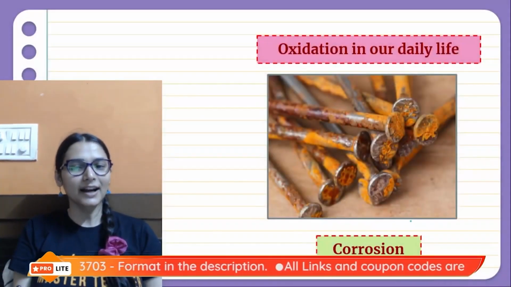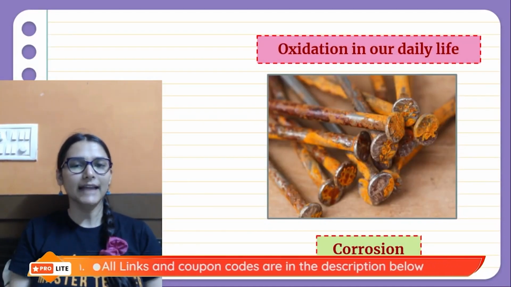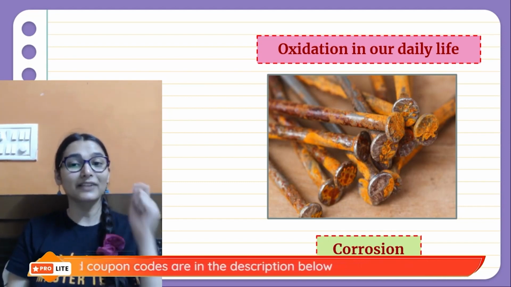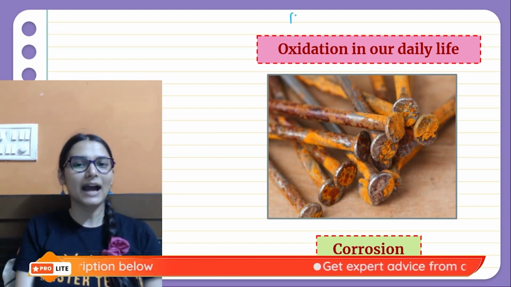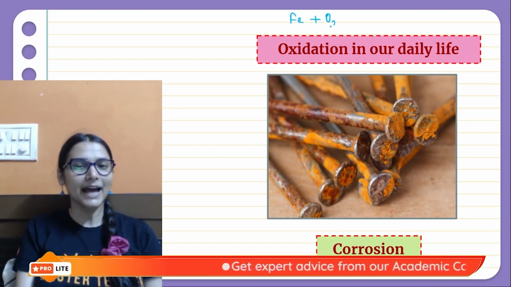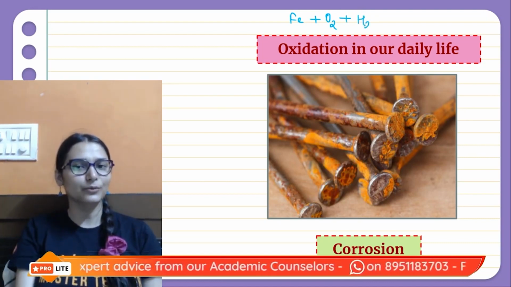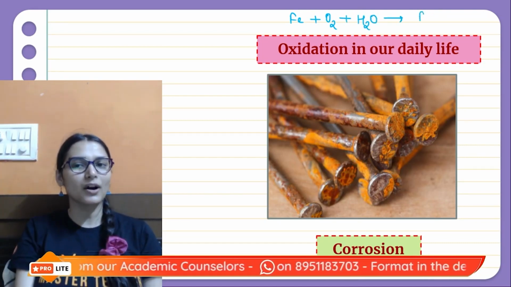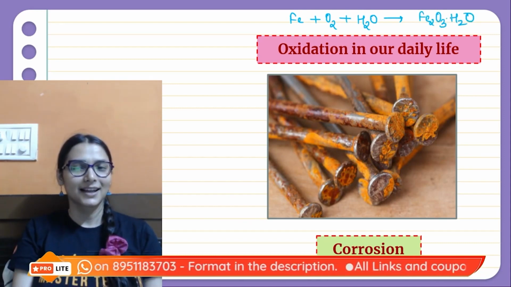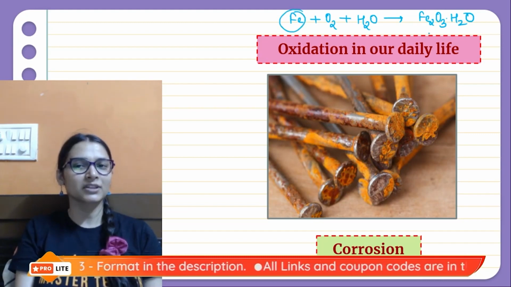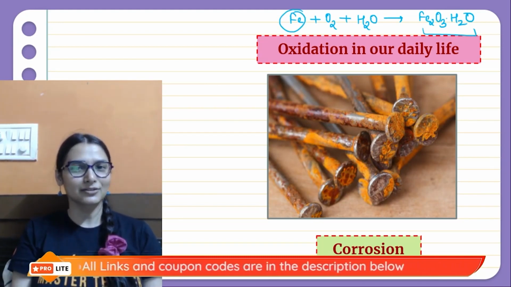Then we have another example, corrosion. Corrosion is the destruction of metal, and one very important thing that happens here is oxidation. Just say you have seen iron nails. When iron nails are attacked by air, particularly oxygen and moisture, the iron is oxidized to form hydrated iron oxide. So you can say iron is converted to Fe2O3 dot water. This is the oxidation that is happening.